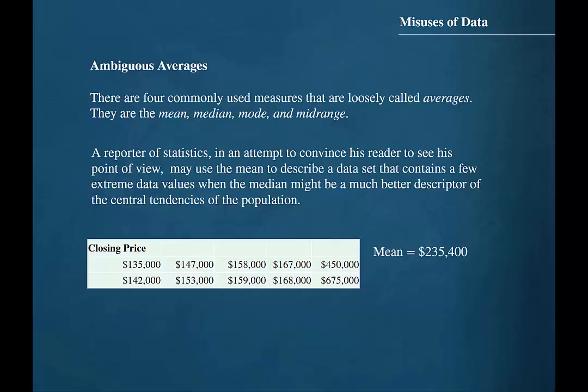If the individual data values were unavailable and someone attempted to characterize the data set by reporting only the mean of $235,400, it would create a false impression with regard to the actual housing market in this town. The median closing price is $158,500, which is much more representative of the actual housing market in this town.